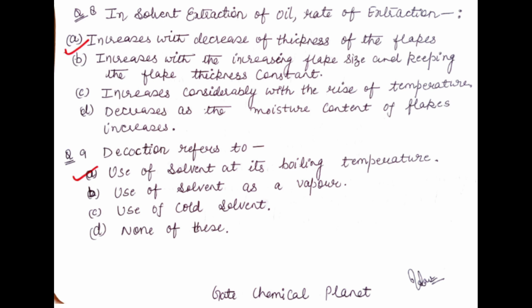For this question, the rate of extraction increases with decrease of thickness of the flakes. As the flake thickness decreases, the rate of extraction increases in solvent extraction. So the correct option is A for this question.